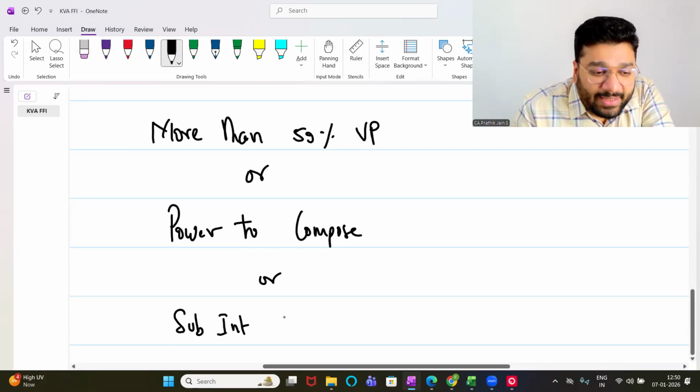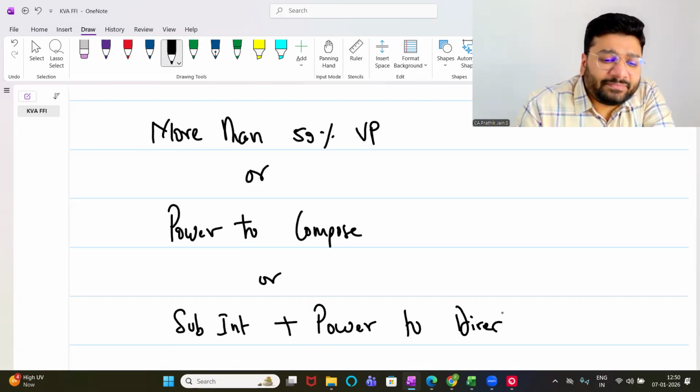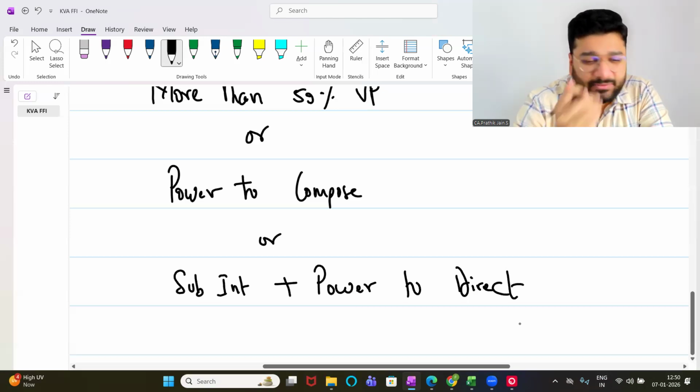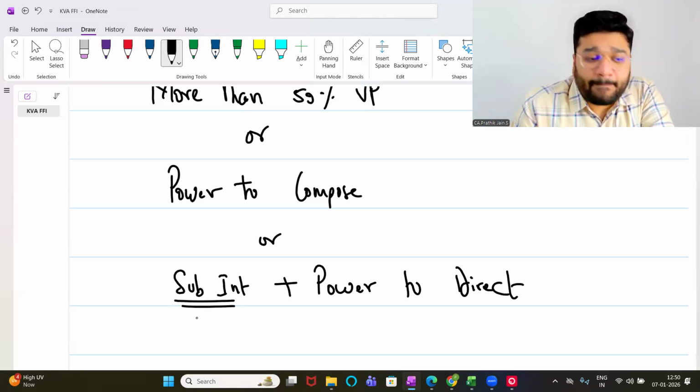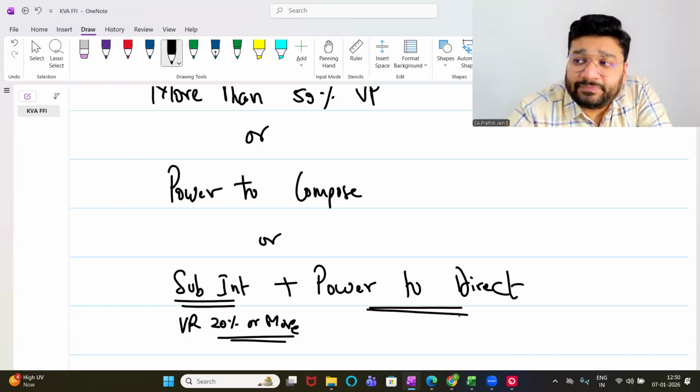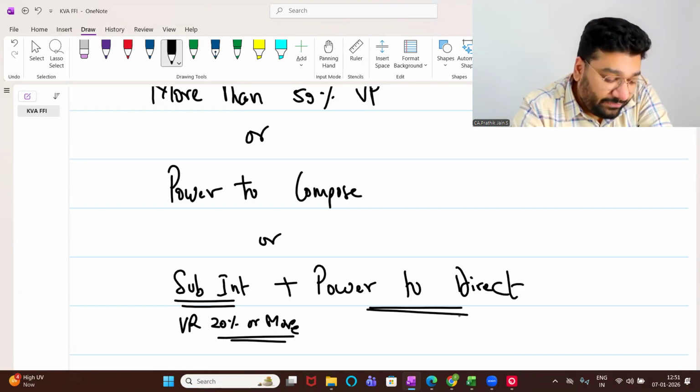Substantial interest plus power to direct. All this where did we study? Accounting Standard 18. So without AS 18, can you manage? You can manage, but little bit difficult. Substantial interest means what? Voting right 20% or more. Power to direct means what? Power to participate is substantial interest. Sorry, power to participate is significant influence. The significant influence.